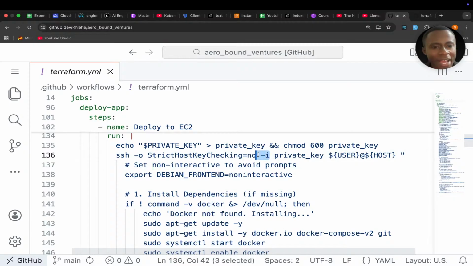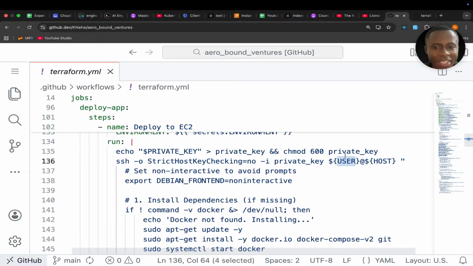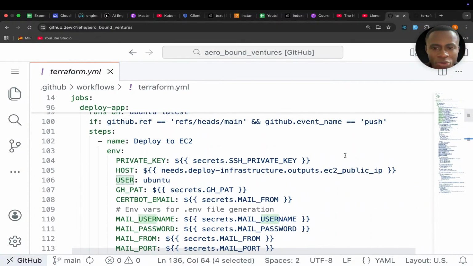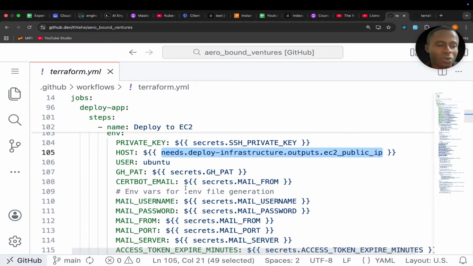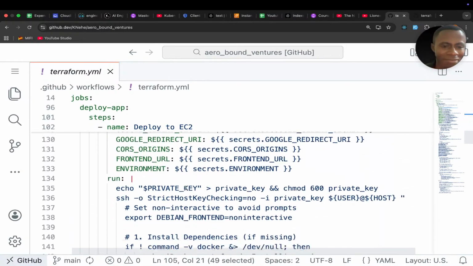Then I'll say -i, the private key. We have that private key, and then pass the user at host. The user is this user up here called Ubuntu. That's the default user. The host is the IP address of our EC2 virtual server.